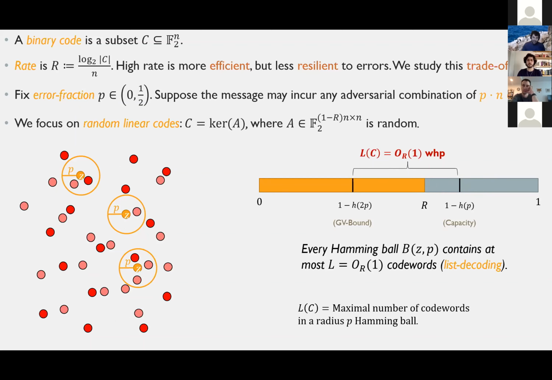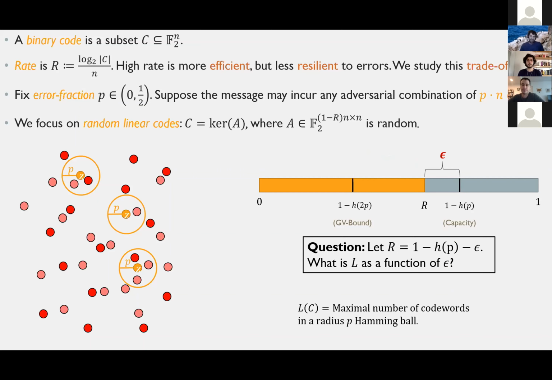And that means that while Bob is not able to uniquely determine what the message Alice is trying to send, he does get a list of size L of candidate messages. And he knows that one of them is the correct message. And this is known as list decoding. So while not as powerful as unique decoding, list decoding is still a very prominent and useful notion in coding theory. And what we're going to study now is the size of this L.